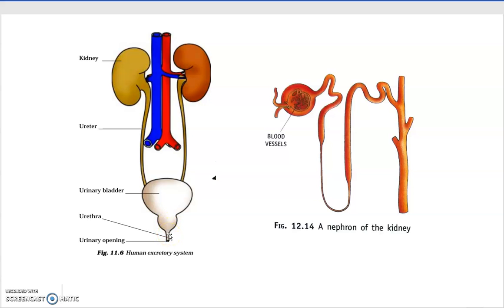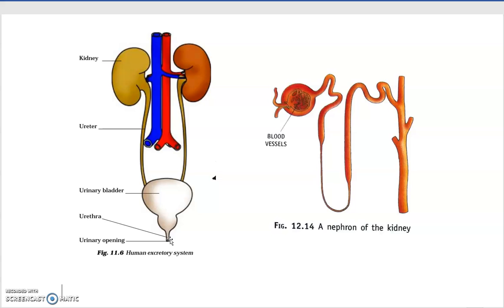In males it's a bit longer, and in females it's a bit shorter. Once the bladder is full, the urine is excreted through the urethra.